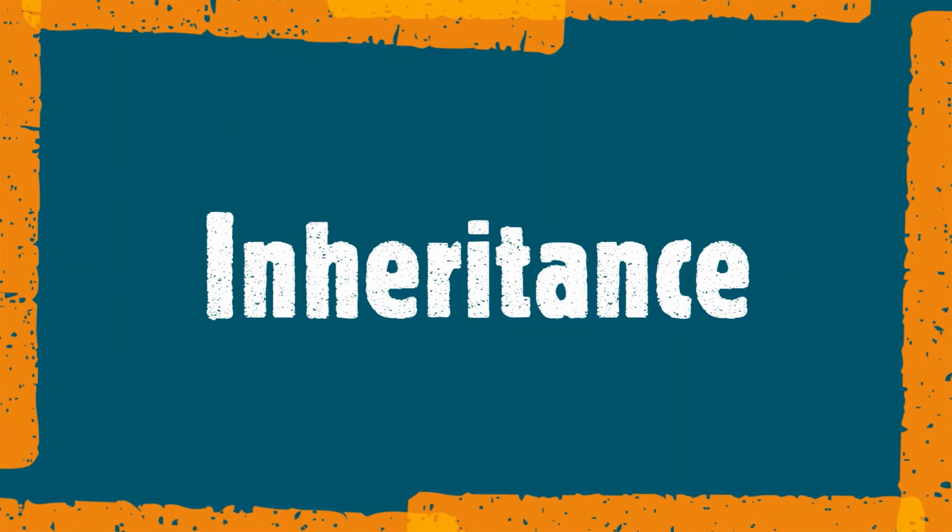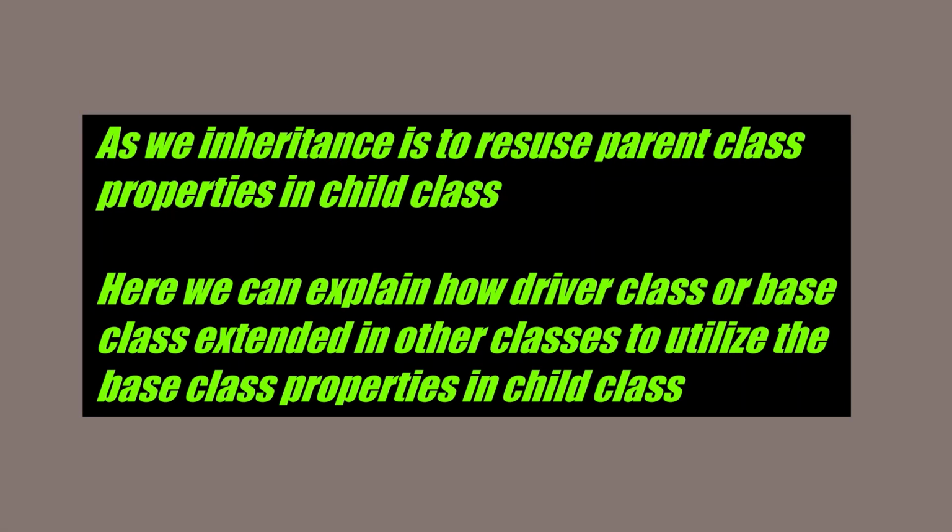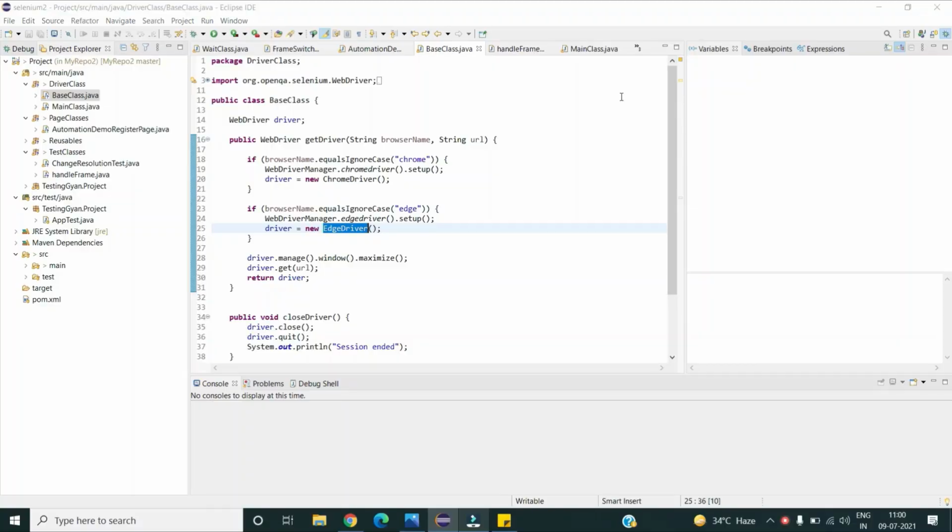Now the last OOPS concept to discuss is inheritance. As you know, inheritance simply means reusing the parent class properties in your child classes. For this you can explain like I am having one base class which I have extended in all of my page classes or test classes so that I can reuse its properties in whatever class I want to use. So this is how you can explain the inheritance usage in your automation framework. Now let us see it with the example.